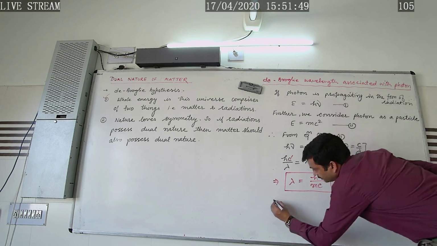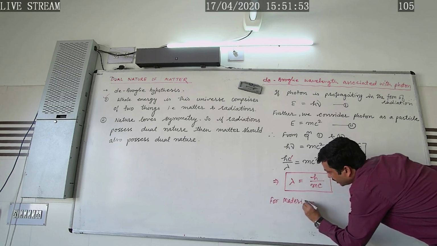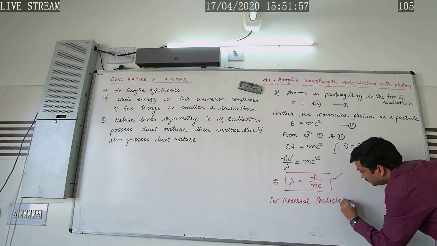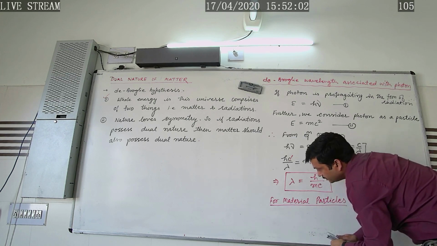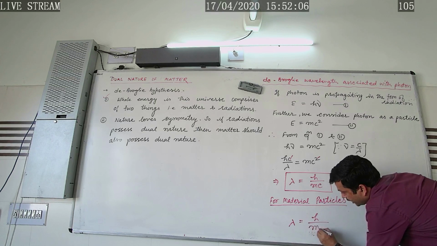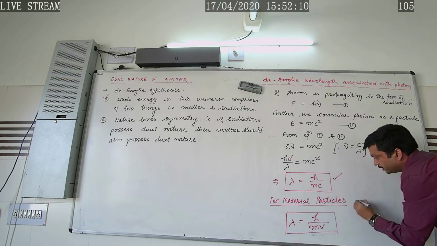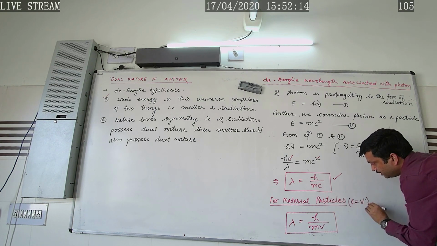Now, for material particles, the de Broglie wavelength is given by the formula λ = h/mv, because for a material particle c will be equal to v.